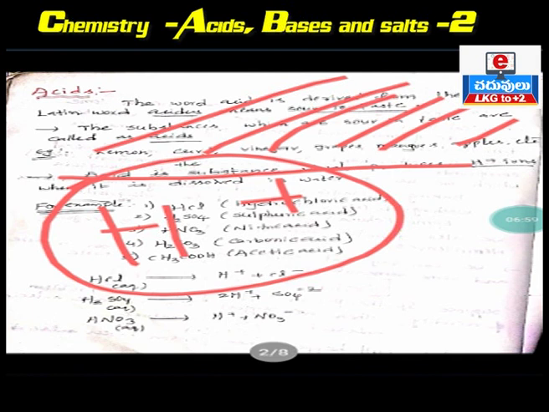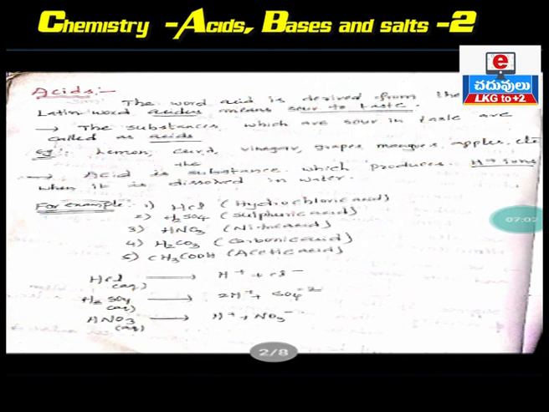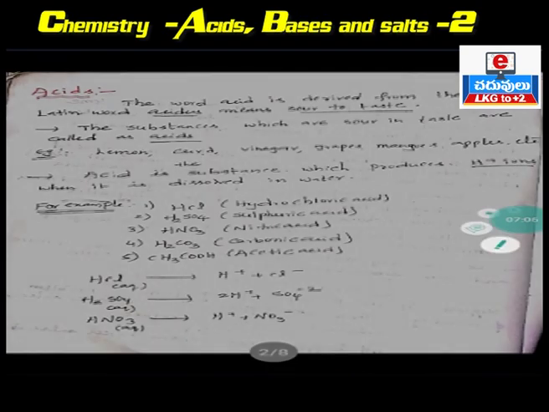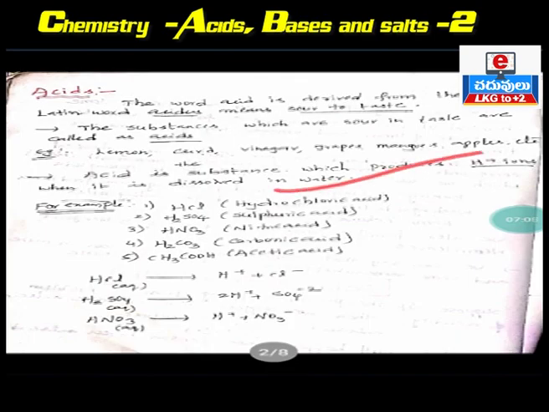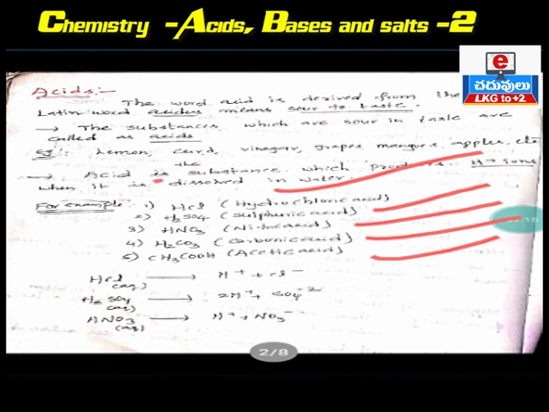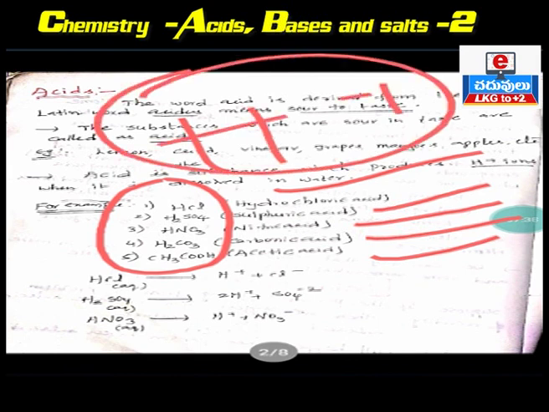For example, some acids I am going to give you here. Hydrochloric acid, HCl, it is very, very important. Hydrochloric acid, sulfuric acid, H2SO4, nitric acid, HNO3, carbonic acid, H2CO3, acetic acid, CH3COOH. These 5 acids you have to remember in your mind, very, very important. So when you are studying acids, bases and salts, we use these 5 types of acids. Try to remember the names and chemical formulas. And all these acids, when they are dissolved in water, produce H plus ions. Very, very important. Acids produce what type of ions?